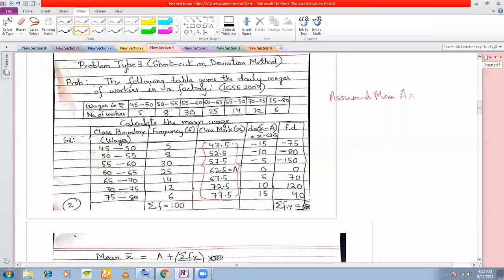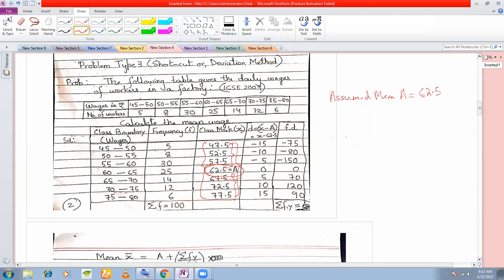But in order to reduce our calculation, we choose a value that is somewhere midway. That means here you see there are 3, here you see there are 3. So we choose somewhere midway. You can choose 57.5 also, you can choose 67.5 also. In fact, you can choose any of the values. But we normally choose a value that is midway between all the values of class mark. So here I have chosen the assumed mean to be 62.5.